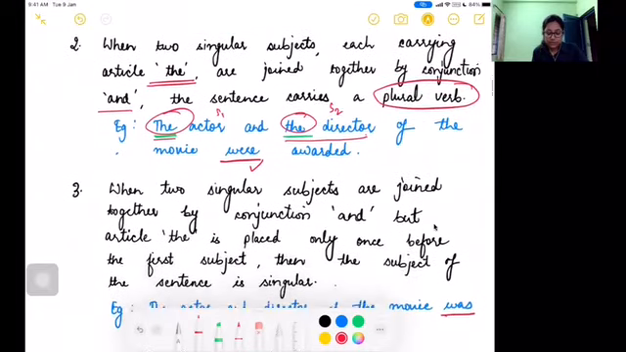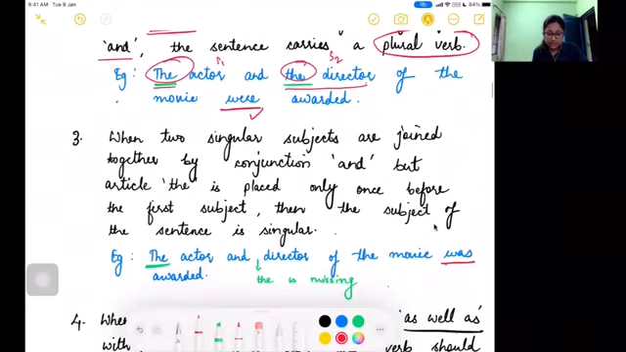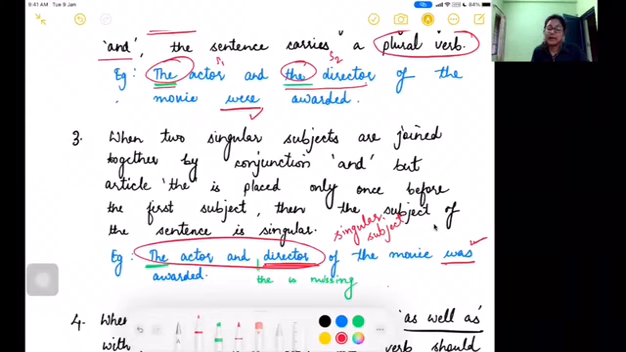Now coming over to the next rule, you will be able to appreciate this one more than the second. Look at the sentence directly. The actor and director of the music was awarded. So here, before director, the is missing, right? That means the actor and director is one single person. So that is why it will now act as a singular subject, and hence we will use the singular form of verb. And therefore we have used was and not were. Understood? Okay.